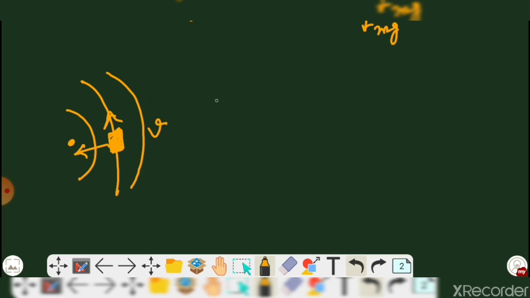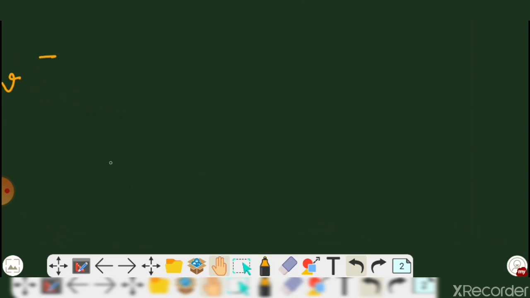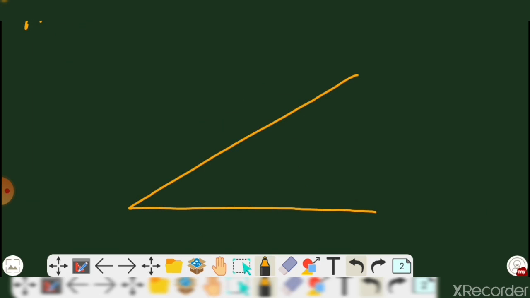Now let us move to the diagram, which is a very important point. The car position is like that, and it is a banked road, a completely banked road.